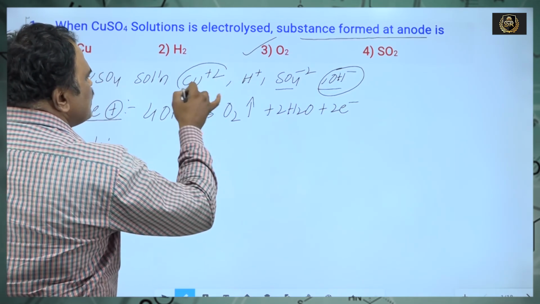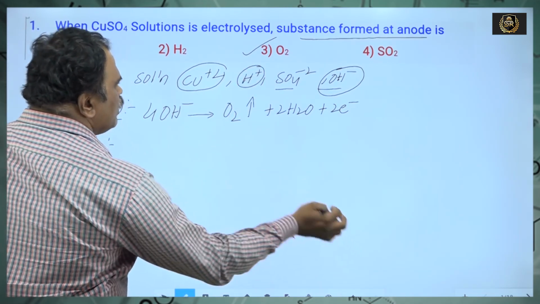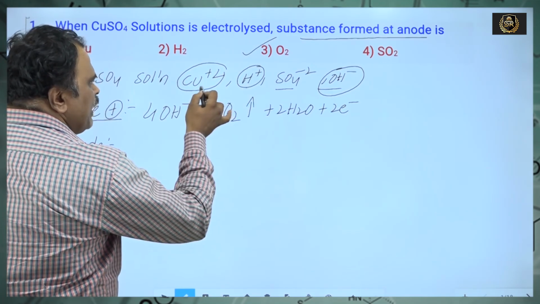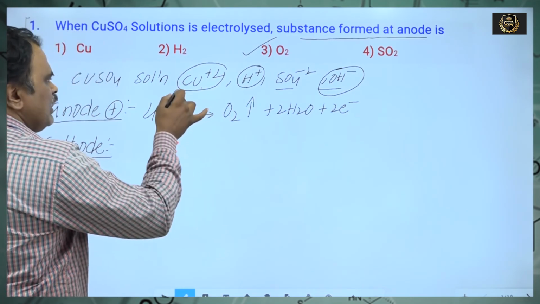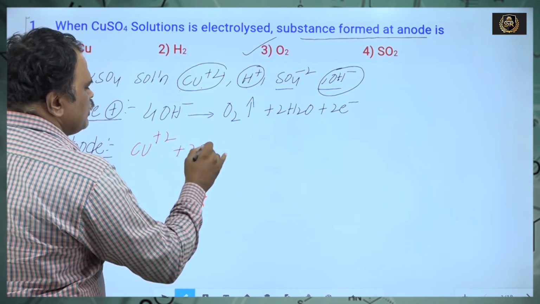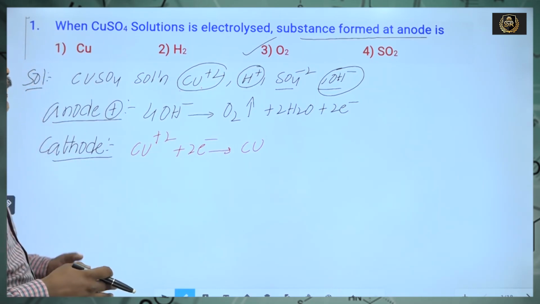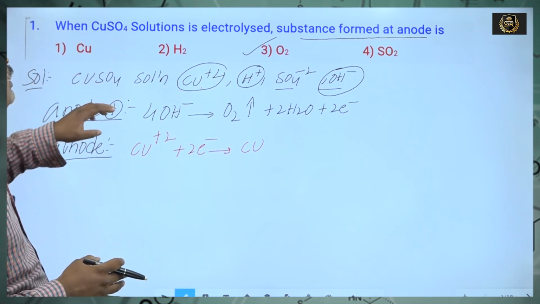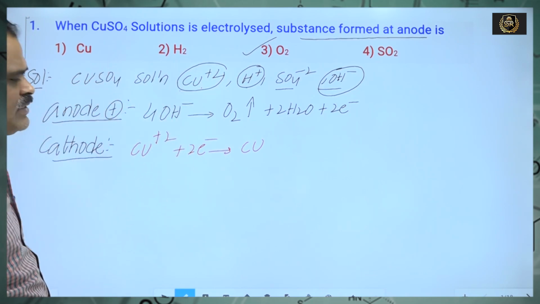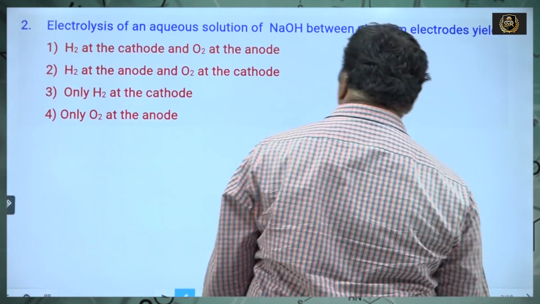So among Cu2+ and H+, the discharge potential of H+ is more when compared with Cu2+. Therefore, all the Cu2+ ions move towards the cathode. Copper is deposited. So copper is deposited at the cathode and oxygen is liberated at the anode by the electrolysis of copper sulfate solution. Here the answer is the third option, option 3.